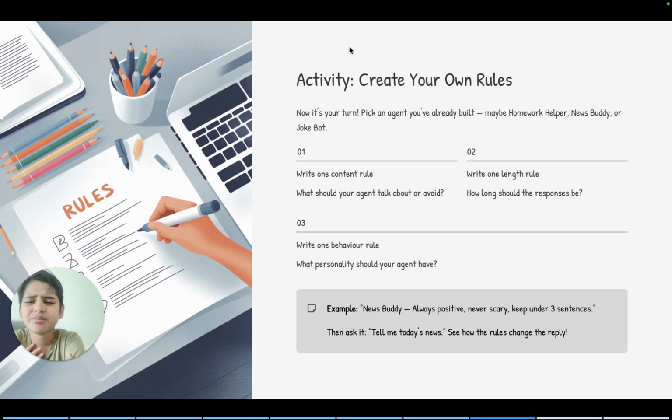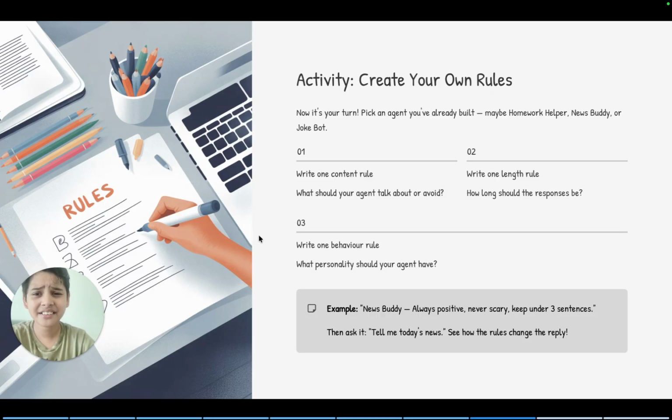So, rules make agents smarter, safer, and more fun. Now your agent isn't just powerful, it's disciplined. Like a superhero who uses powers wisely. Like we say, with great power comes great responsibility.